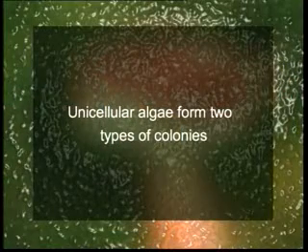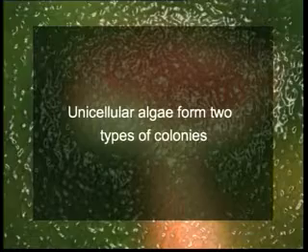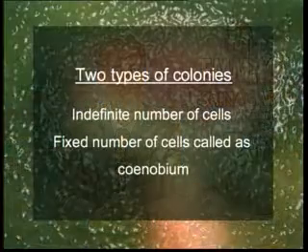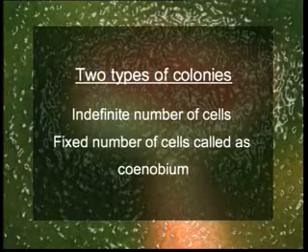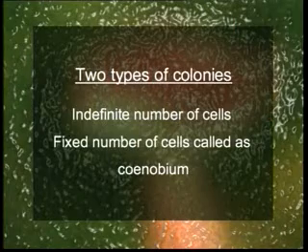Unicellular algae form 2 types of colonies. In one form, the number of cells is indefinite. In the second form, the number of cells is definite, and we call them as cenobium.